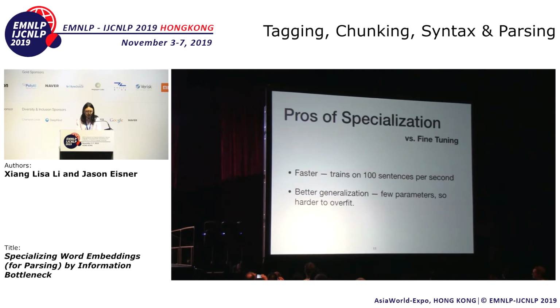So what are the advantages of our model? We only need to train the thresher, not the ELMo parameters. This is much faster. We train on 100 sentences per second. And since the thresher has a smaller parameter space, there is less danger of overfitting if we have a small training set for the task.